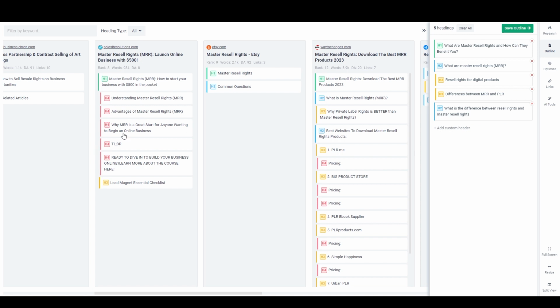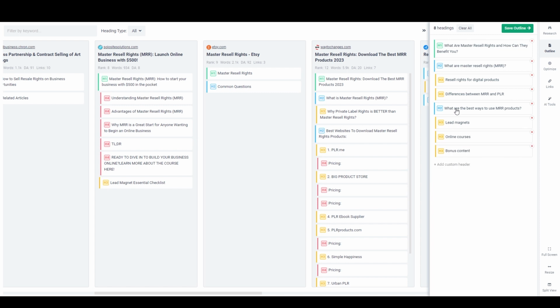And so I just kind of skimmed through some of these. And I like this one right here, advantages of master resell rights, but I think I want to rewrite that as what are the best ways to use MRR. So I'm just going to change this one into that. What are the best ways to use MRR products? And I want to talk about using them for lead magnets as well as online courses. And we'll say bonus content.